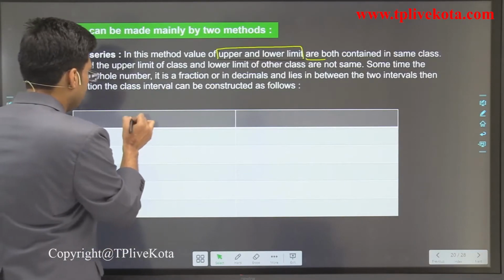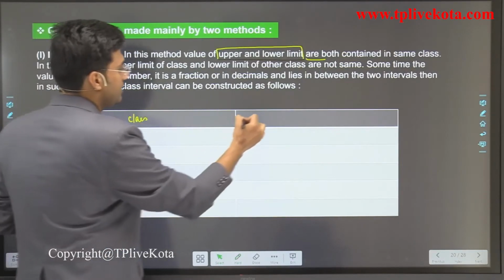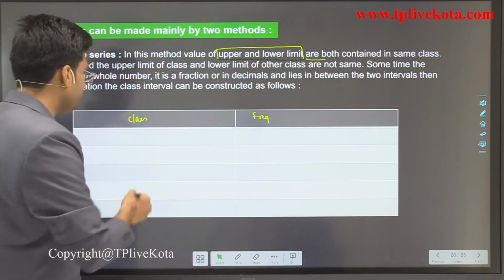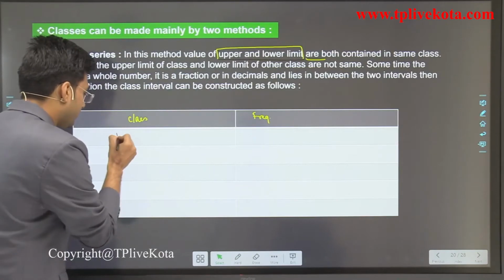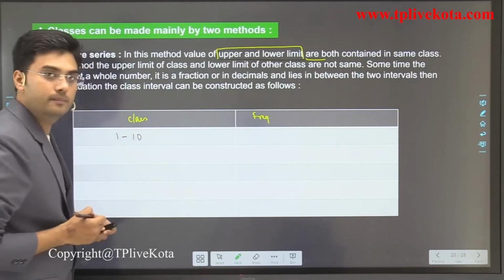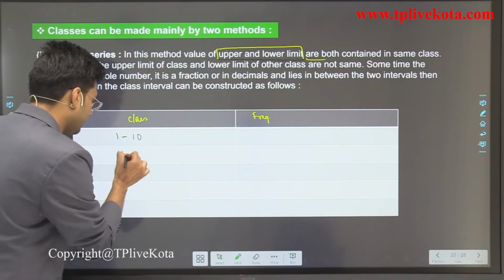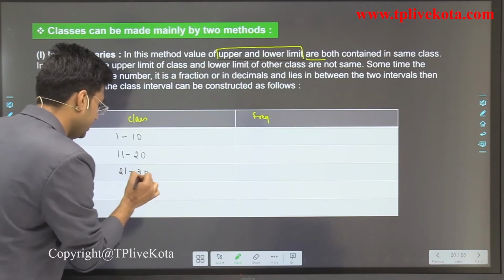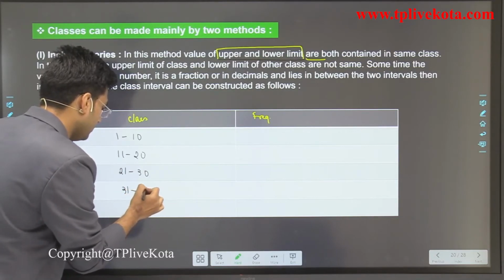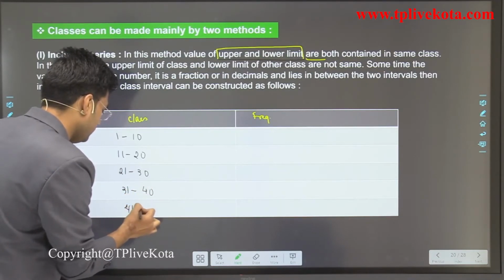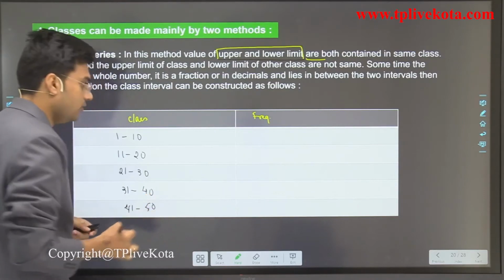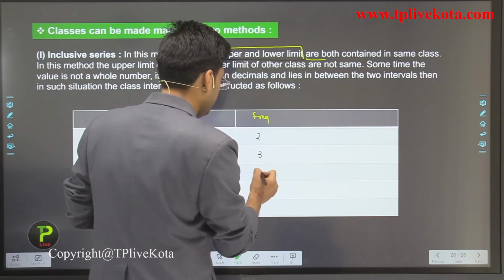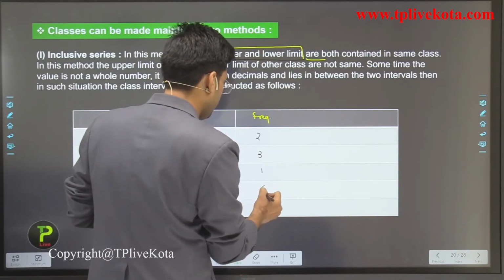So for example, this is the class and this is the frequency. Here we have 1 to 10, then 11 to 20, 21 to 30, 31 to 40, 41 to 50, and the frequencies are 2, 3, 1, 4, 5.